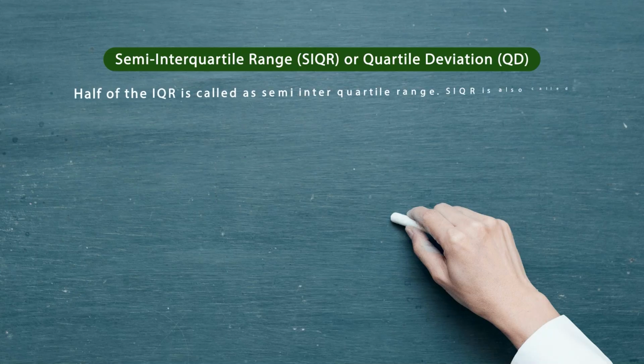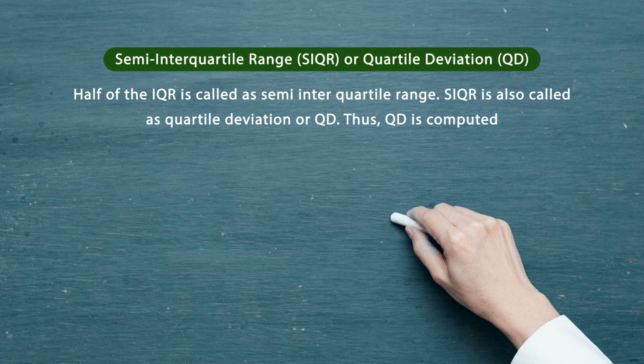When we divide by 2, or we can say when we take half of the IQR, which is called the interquartile range, we get the quartile deviation. So half of the IQR is called the semi-interquartile range, and the semi-interquartile range is also known as the quartile deviation. So you can understand how we calculate the quartile deviation.